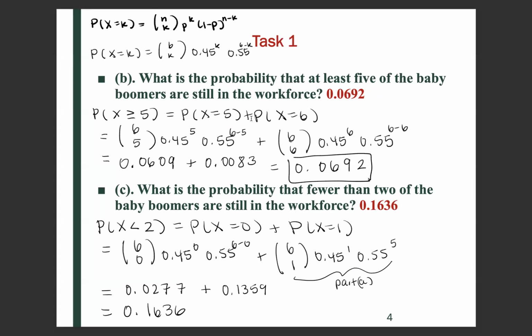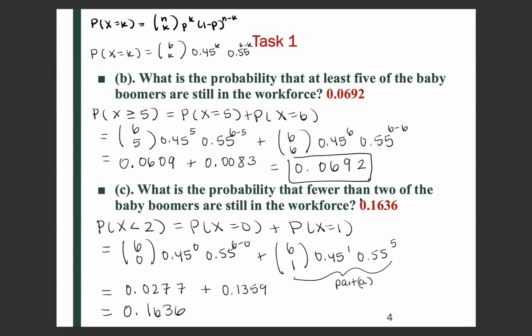So that's equivalent to 6 choose 5 times the probability of success to the 5th, which is k, right? And then 0.55 raised to 6 minus k, which is 1. So then plus the probability that x equals 6. So that's going to be 6 choose 6 times the probability of success to the 6th power times the probability of failure to the 0 power. And so you get 0.069 as the probability that at least 5 of the baby boomers are still in the workforce.